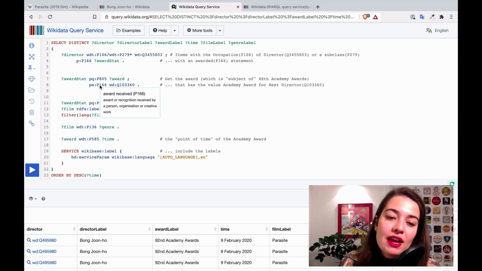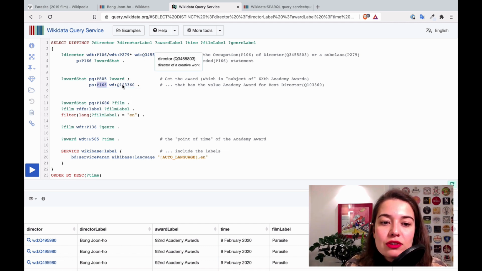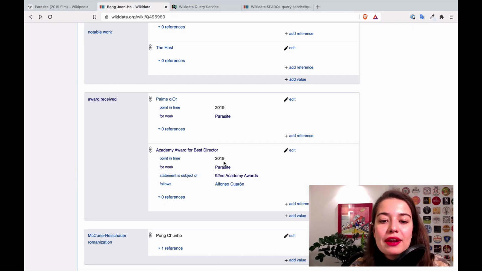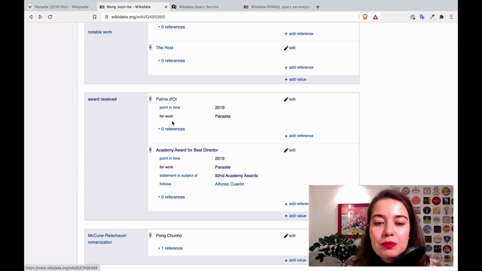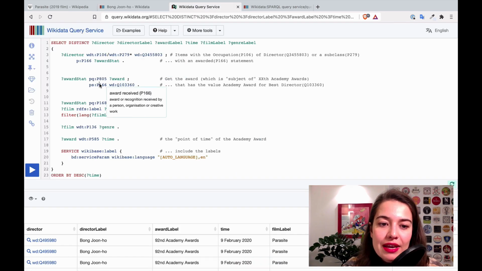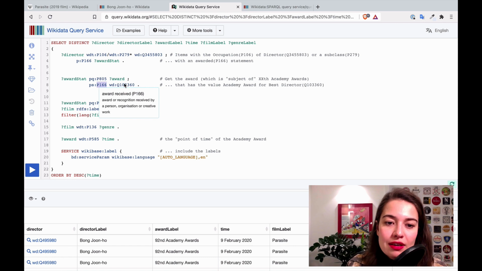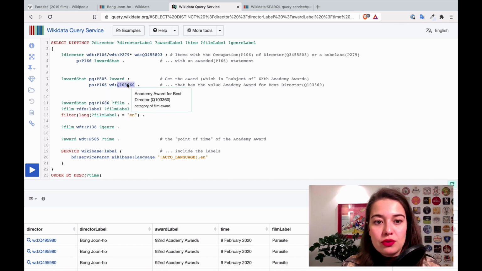So what I can say is the award received, as I did here, needs to be Academy Award for Best Director, because you might get an award in 92nd Academy Awards, but it could be an award for Best Leading Actor. So we don't want that. What we want is the Academy Award for Best Director. So that's why I'm saying for award stat, I want to put this one in the award. The statement is subject of goes into award, and the award received should be the Academy Award for Best Director.